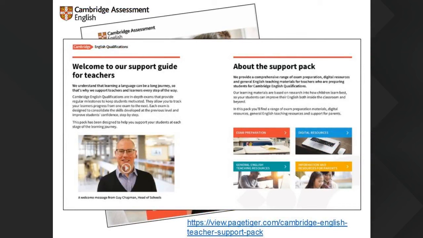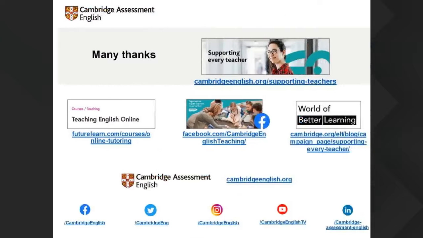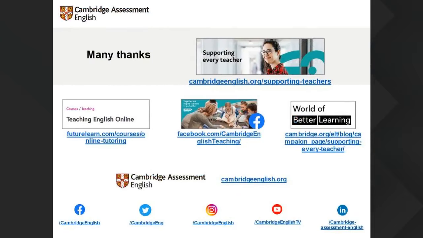Also, we have the support pack, which is an interactive PDF where you can find basically everything that is available. There are also tips for teaching mixed ability classes. So check it out, because it really has a lot, and it's been produced quite recently. And some more links here for you to have in case you want to have a look at them.